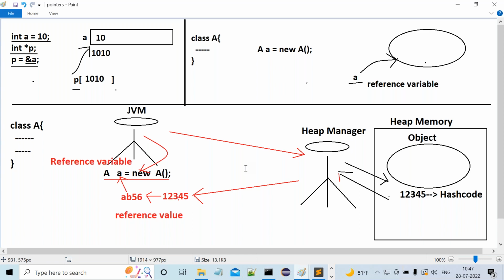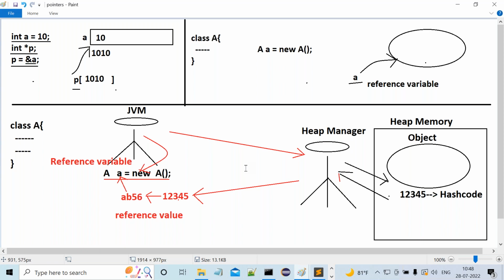Now tell me, what is the reference variable storing? The reference value of the object or any address location? Come on, guys, you have to respond to me. Yes, it stores the reference value of the object, not any address location. Hash code is not an address location. Reference value is not an address location. So a reference variable is not storing any address location. It is storing only the object reference value, which is a hexadecimal form of the hash code. Hash code is a unique identity provided by Heap Manager in the form of an integer value.